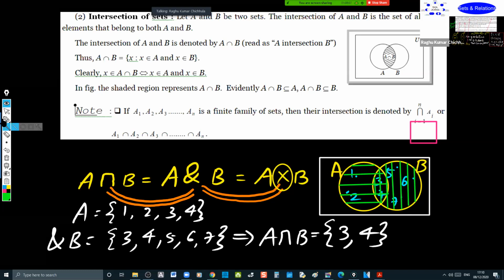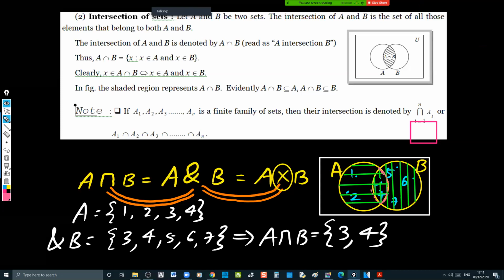The intersection is happening in that curvilinear part. Which curvilinear part am I talking about? I'm talking about this curvilinear part. This curvilinear part is nothing but the intersection.